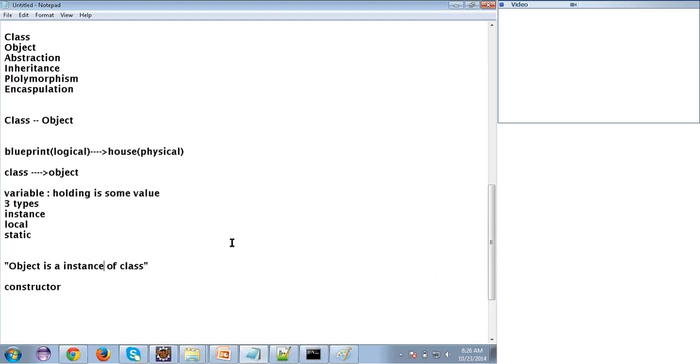Yeah, I'm saying that an object is an instance of a class. What does it mean? You know, like when I create an object, can you hear me? Can you hear me?